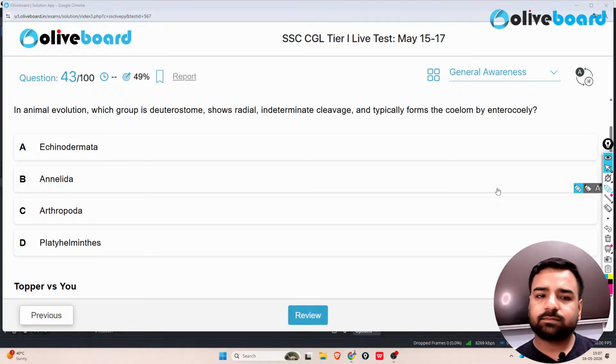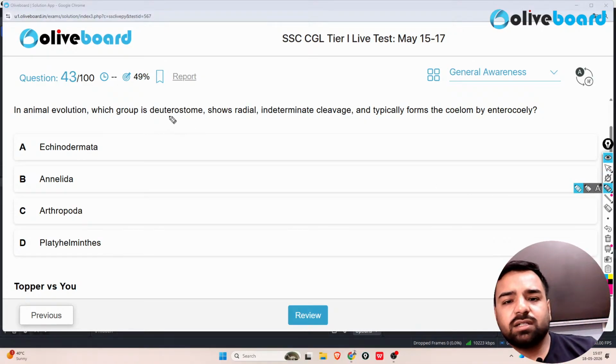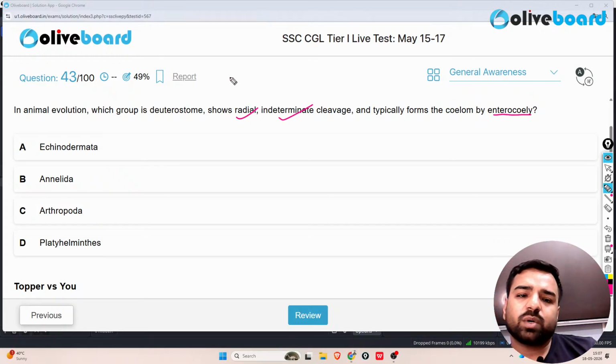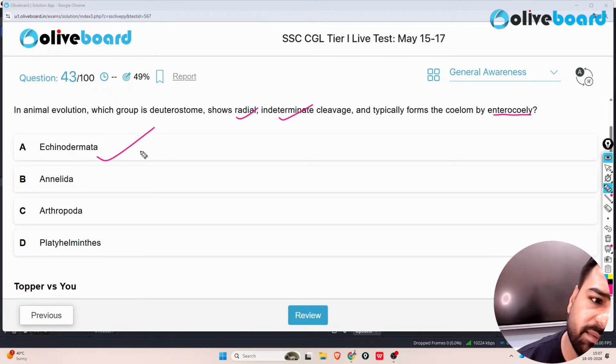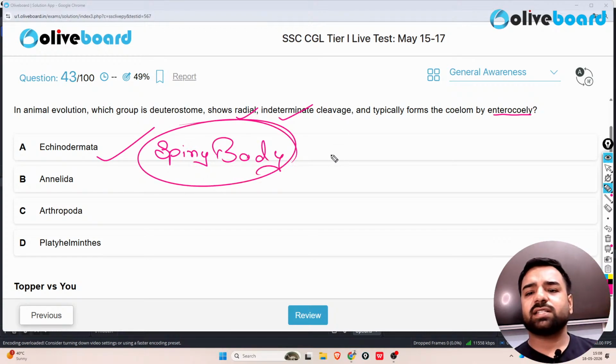Okay, next is in animal evolution, which group is deuterostome, shows radial indeterminate cleavage and typically forms the coelom by enterocoely? So what is it? So guys, here the correct answer will be Echinodermata, where this term Echinodermata is linked with the term that means spiny bodied. And spiny bodied means, here you can take the perfect example of a starfish.